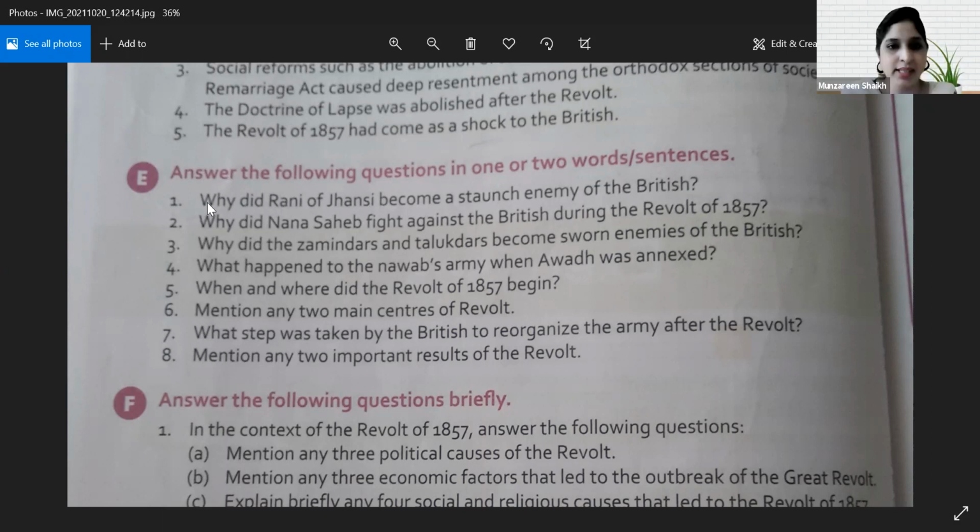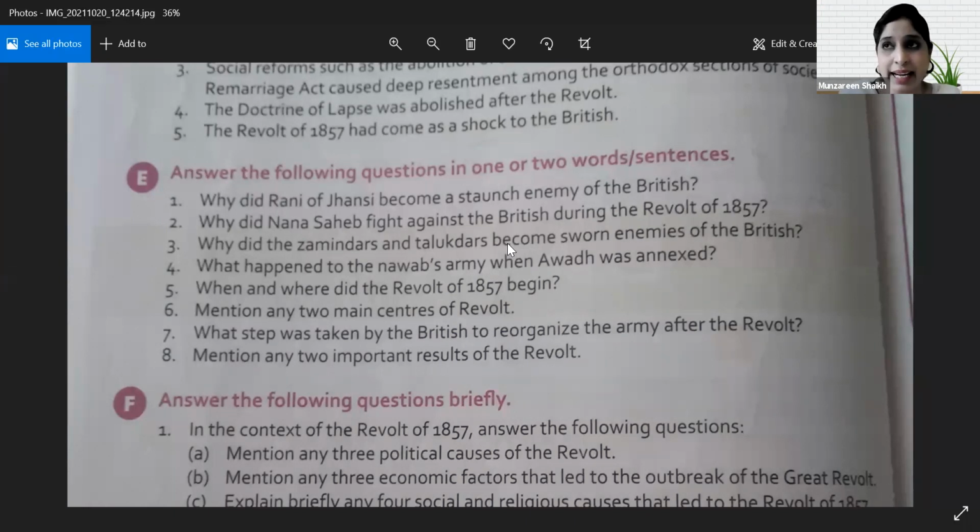So the first question is, why did Rani of Jhansi become a strong enemy of the British? Why did she become the enemy of the Britishers? What did they do to her? Who will tell me? Ma'am, after the annexation of the states of Satara, Nagpur and Jhansi, the doctrine of lapse transformed the courageous Rani of Jhansi into a staunch enemy of the British. Very good.